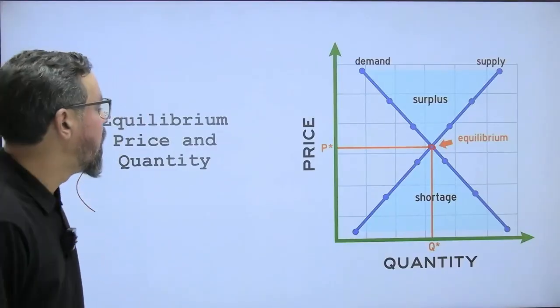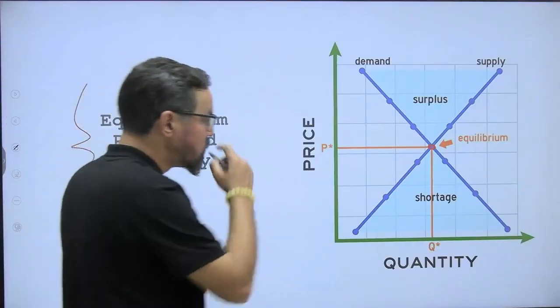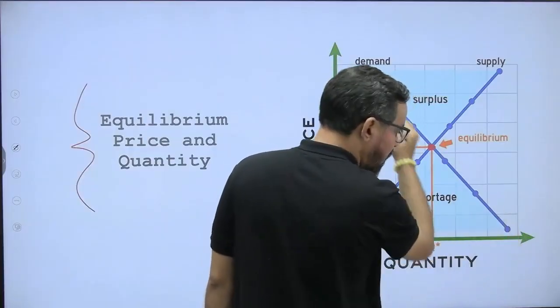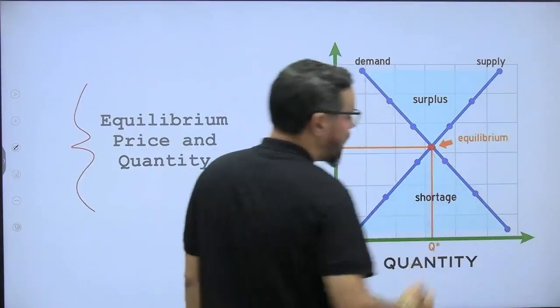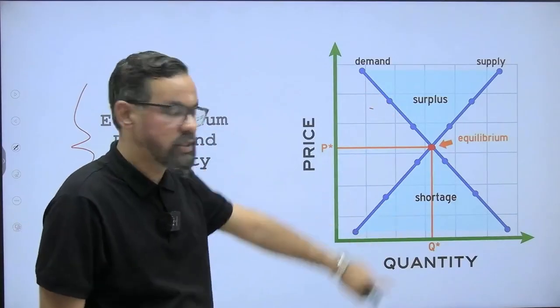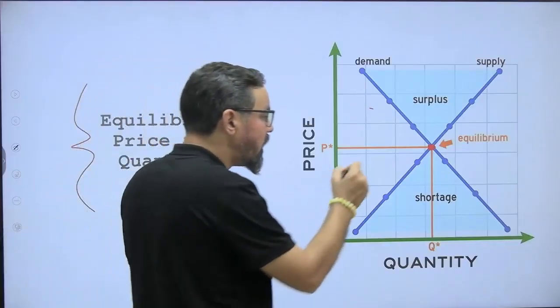Okay, now equilibrium. When it comes to equilibrium, this is the point where your demand curve will generally intersect with your supply curve. So that is the point. This is the surplus, this is your shortage. This shortage and surplus will be adjusted through this.